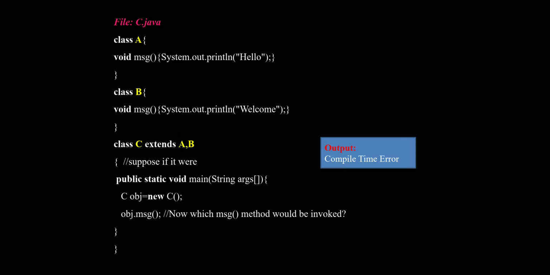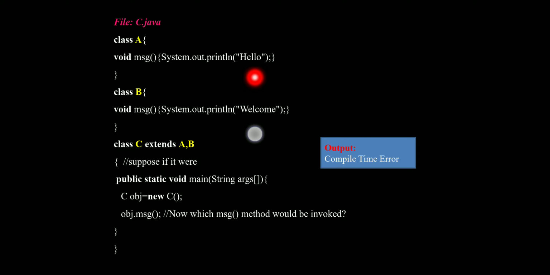Here there is one program showing why we are not using multiple inheritance in Java. See, here the A class has a method, that is the message method. In the message method, we write System.out.println, that is an output statement.